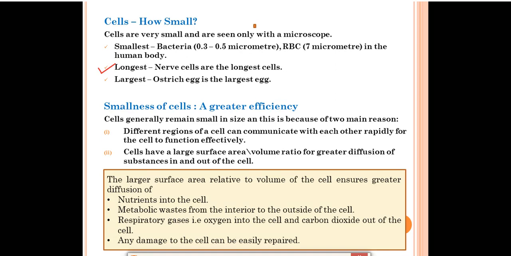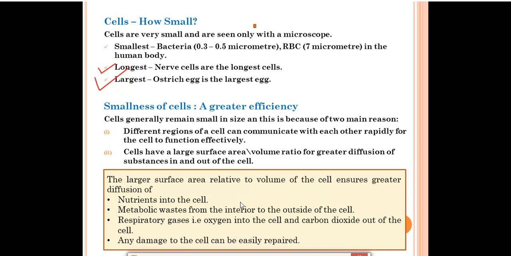Next, the largest cell. Till now, the largest cell is the ostrich egg. Next, we have smallness of a cell, greater efficiency. If the cell is smaller, it will work more efficiently. Cells generally remain small in size, and this is because of two main reasons. A cell is very small in size, but it still performs many important functions. Why are they small in size?